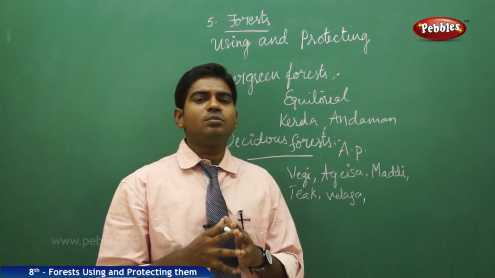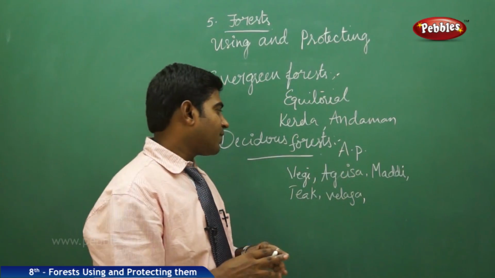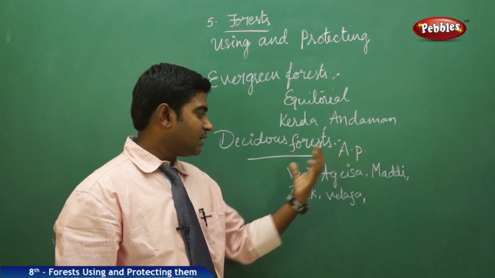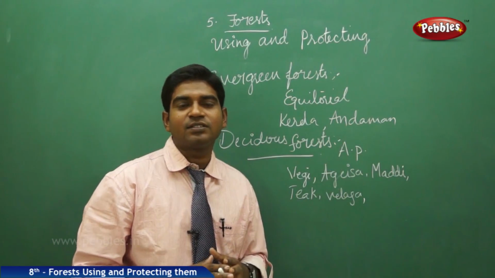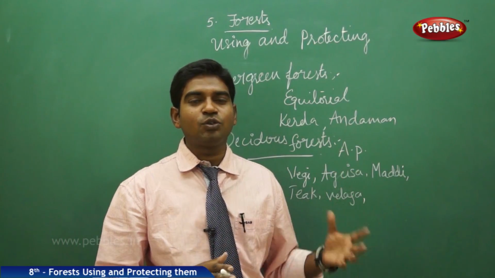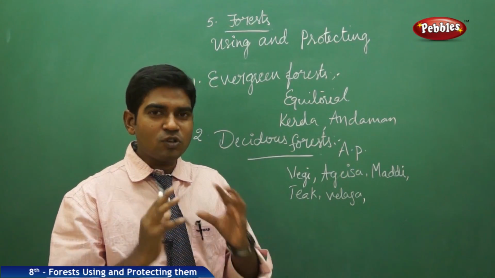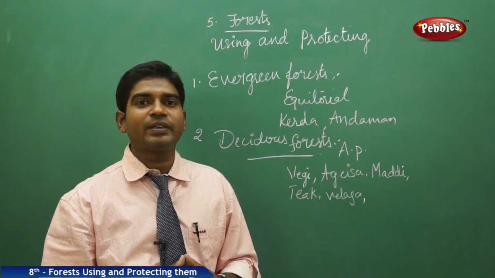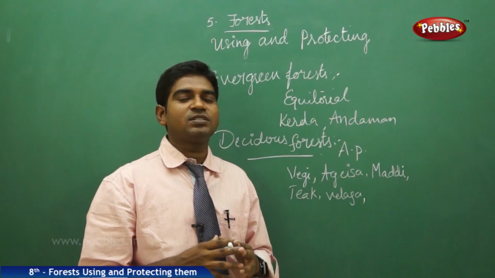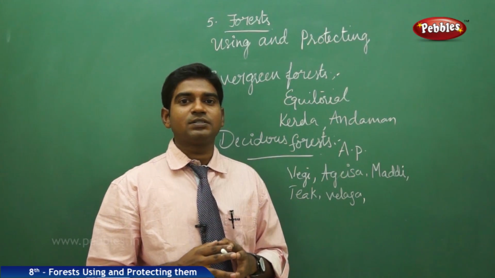Most of the forests in AP fall into this category. The trees grown here include vegi, acacia, maddi, teak, velaga, and various others. It is found in the districts of YSR Kadapa, Khammam, Warangal, Chittoor, and all the other regions where you find moderate climatic conditions. Most of the forests in AP fall into the category of deciduous forest. The other forest, a bit different from this, is the thorny forest. We will find out about that. Thorny forest.